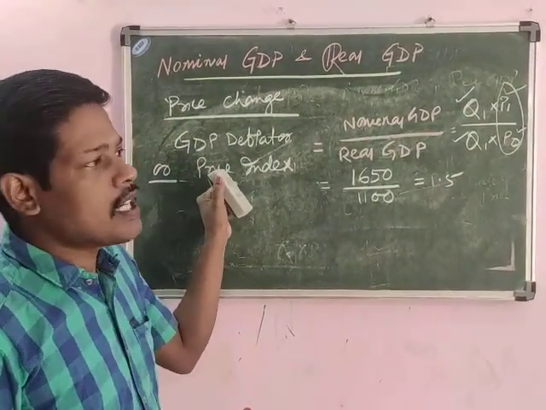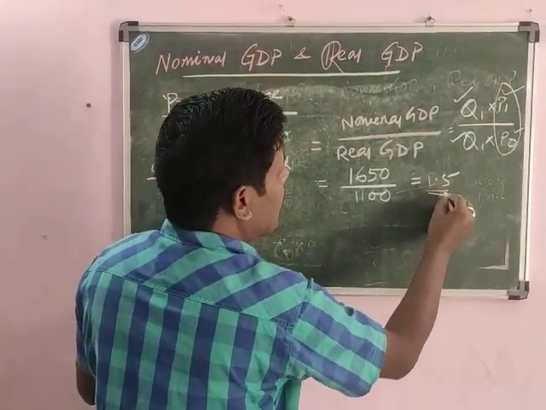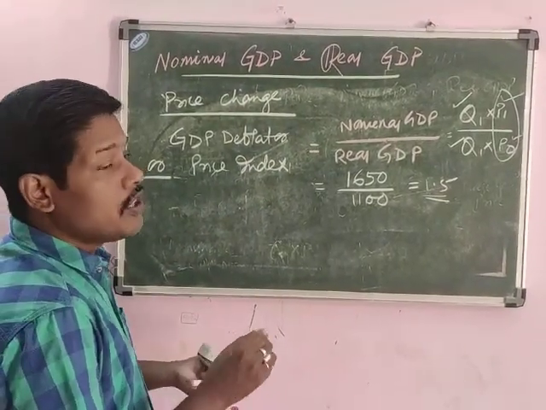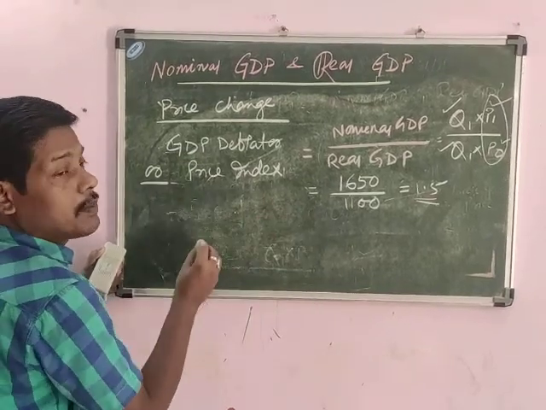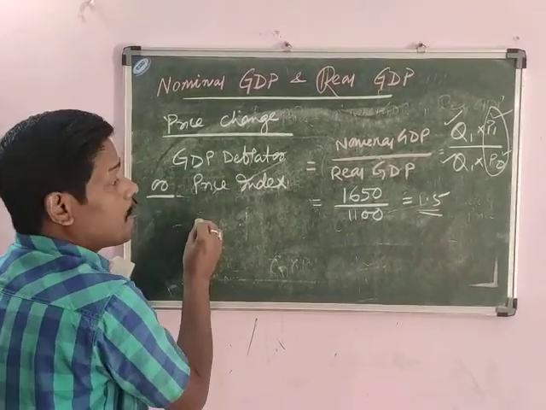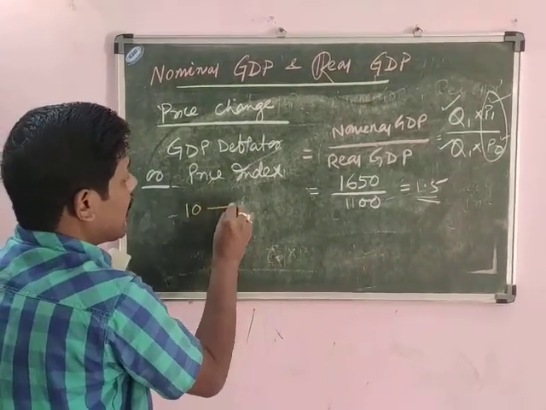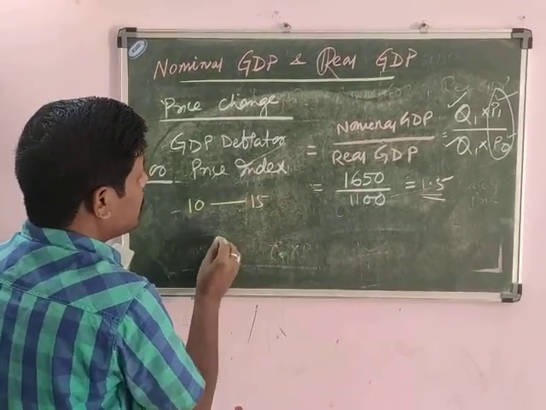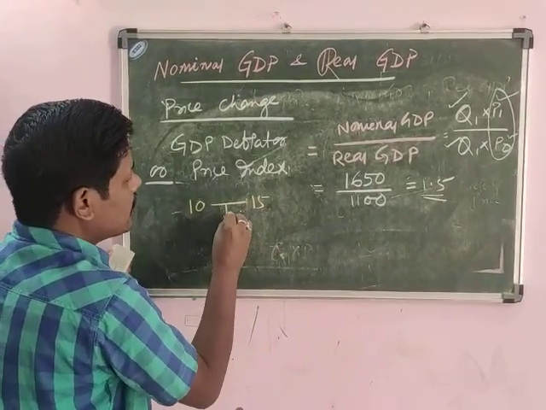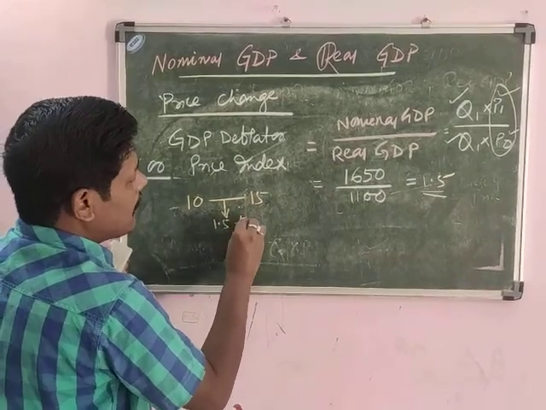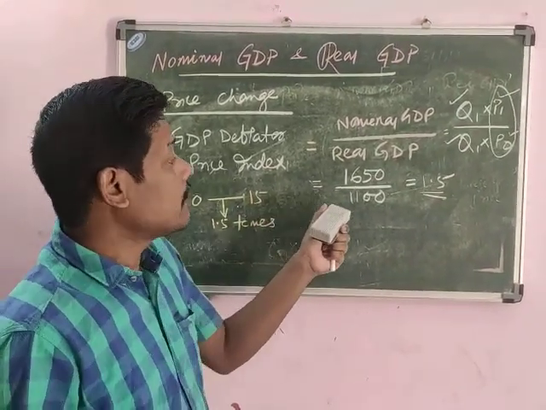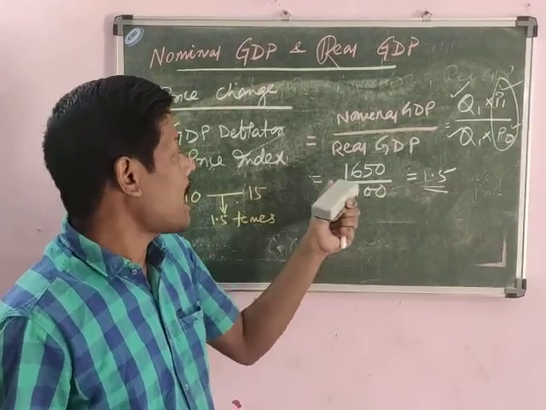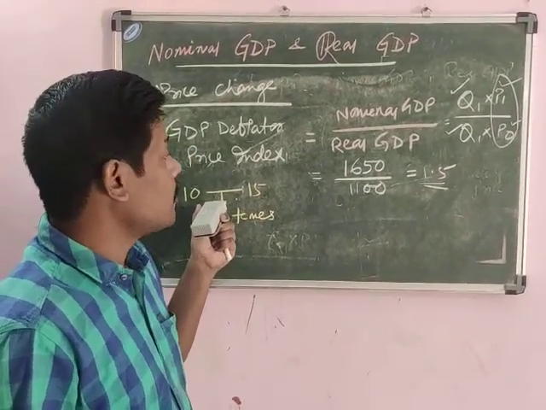So we are now taking the price ratio. This is the price ratio. So this 1.5 indicates what? This indicates that in 2019 the price has increased 1.5 times. That is, it was earlier 10, now it became 15. So how much does it change? It changes 1.5 times. So the price of 2019 has increased 1.5 times in comparison to the price of 2018.